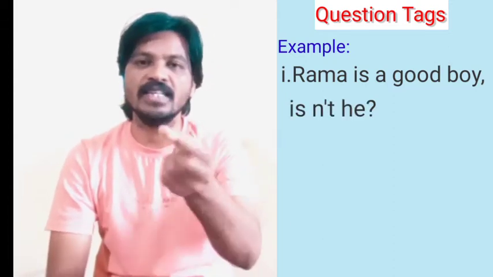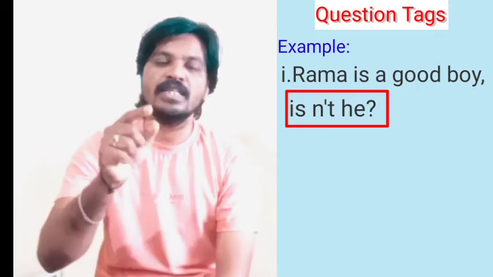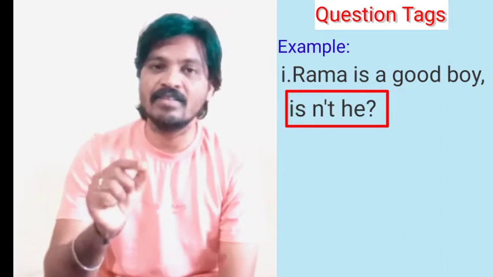Clear now? See there, for example, Rama is a good boy. So if I ask, what will you do here? If you ask here, isn't he? Yes, this is asking a question, adding a question here. So here we added isn't he? That is called what? Question tag. Understood? Such things are called question tags.